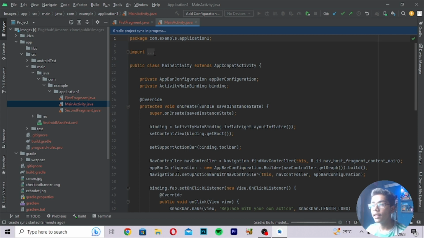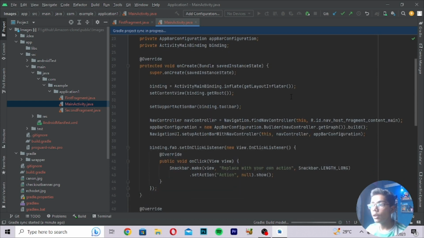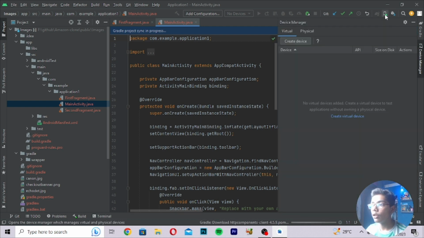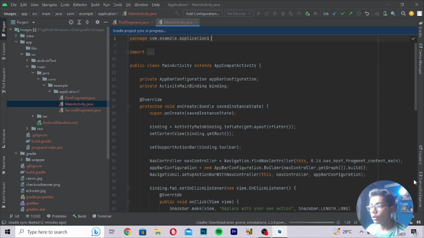For doing the designing, you have to move on to the designing project, but we are not getting it because here the Gradle project sync is in progress. Because of that we are not getting the designing option here, but you can directly move on to designing. If you want to, you can create your virtual or physical device from here, and then you can move on to work with this.